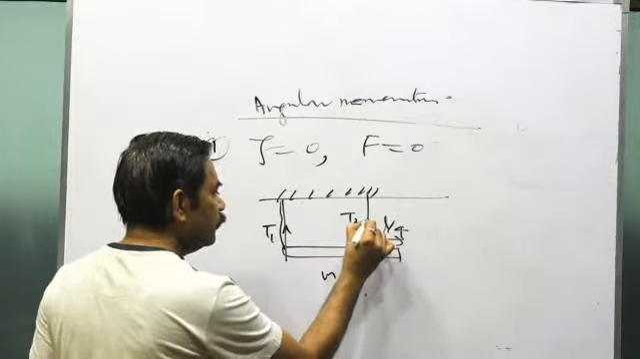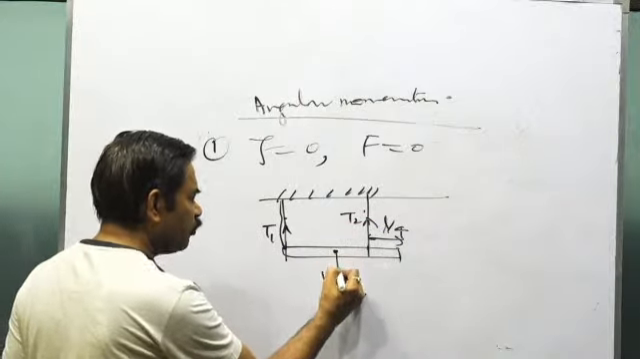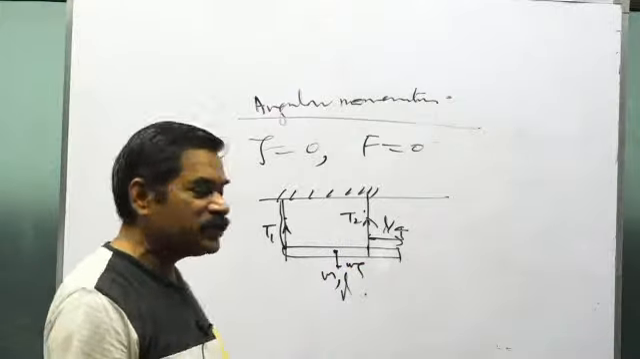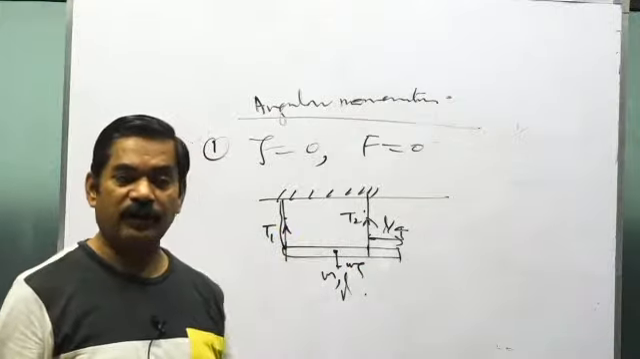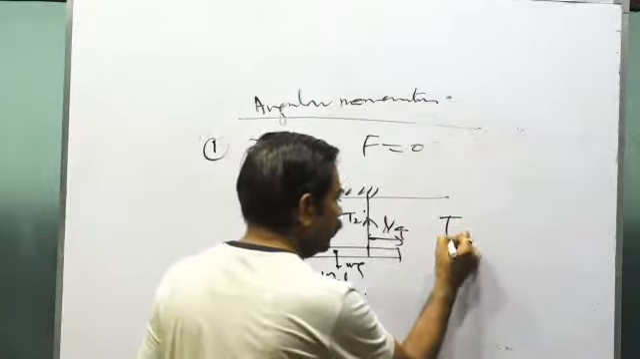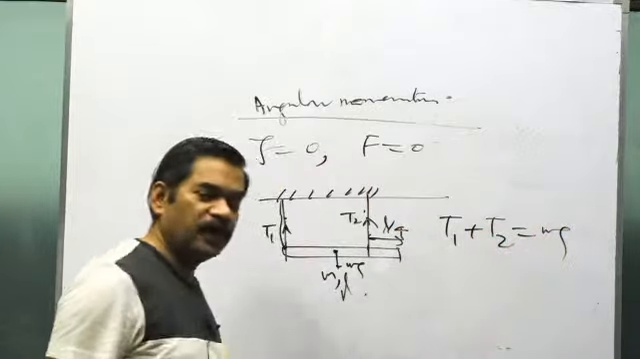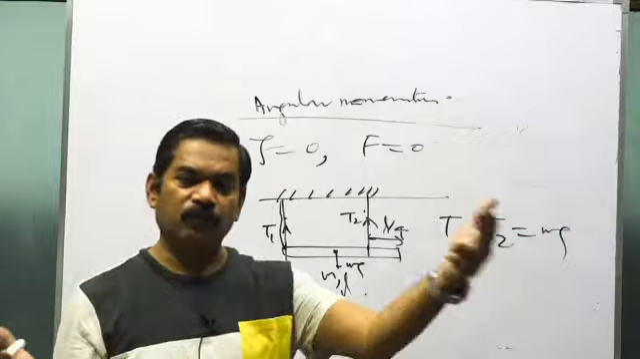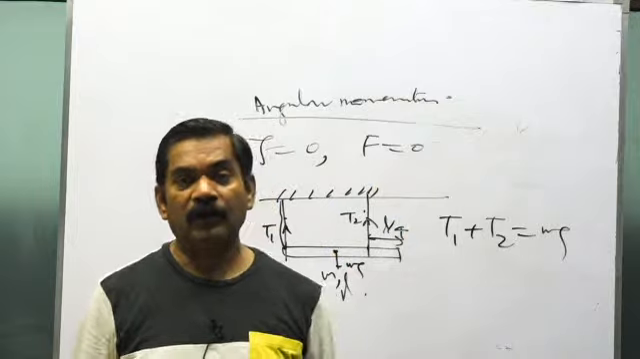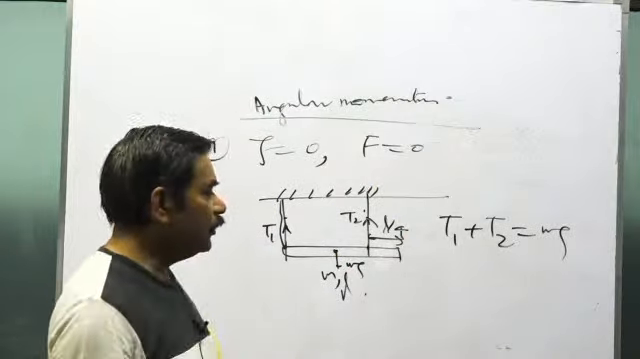In all such questions, you make the FBD like this: T1 and T2 are upwards, and weight is acting downwards. Because the observation is that the body is neither rotating nor translating. It means if there are forces in the upward direction, the upward forces will be equal to the downward forces. Similarly, forces along left will be equal to forces along right. Forces will be acting, but the net force will be 0, so you have to make the equation for the equilibrium of forces.